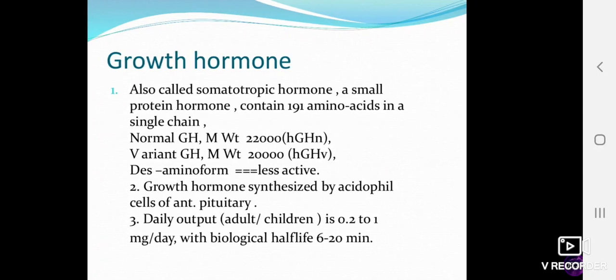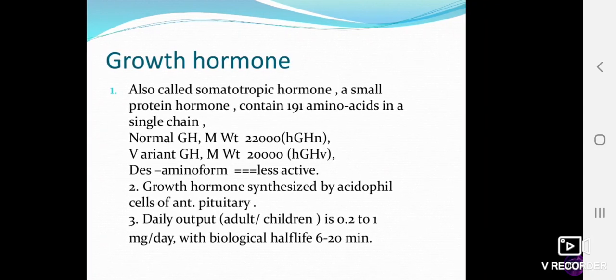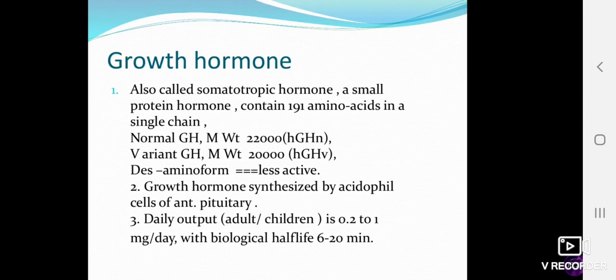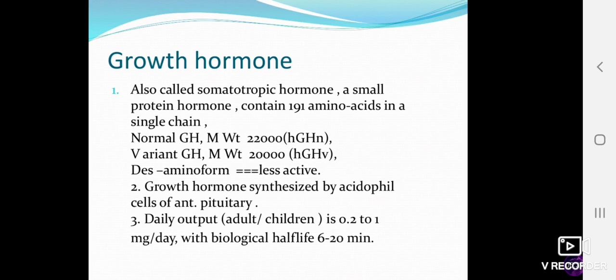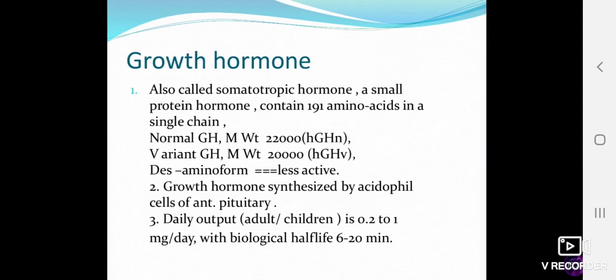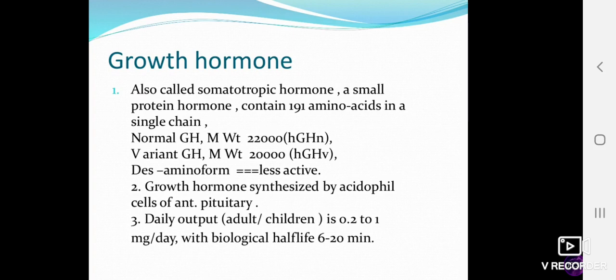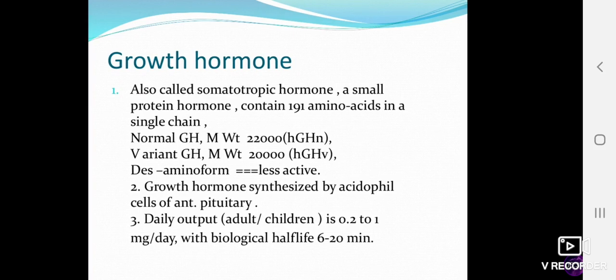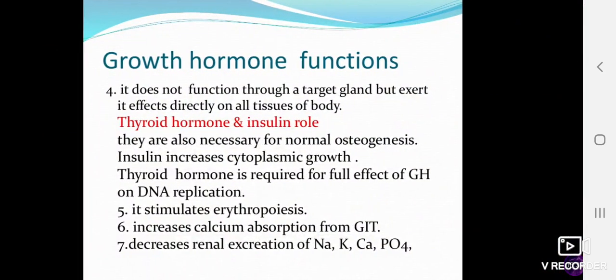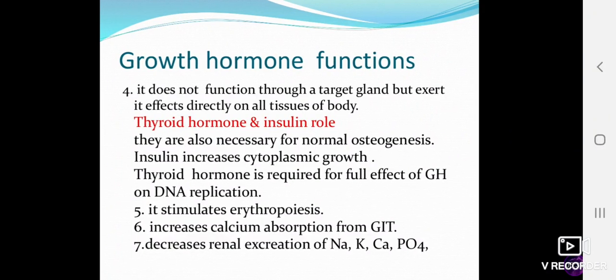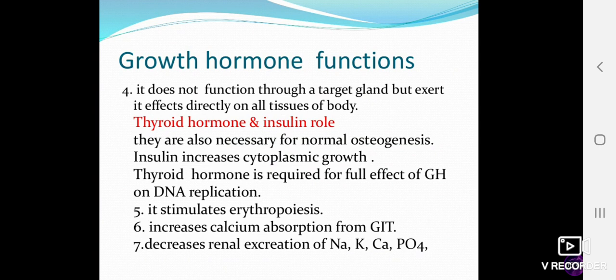This hormone is synthesized by acidophil cells in the anterior pituitary gland, and the daily output of this hormone is 0.221 mg per day, with a half-life of 620 minutes. The growth hormone and its function: it does not function through a target gland but exerts its effect directly on the other body tissues.